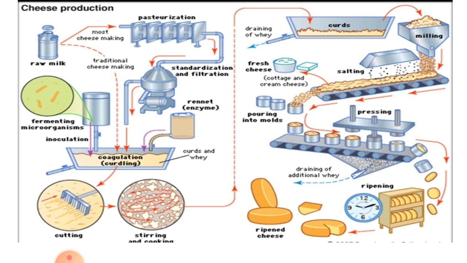Finally the whey will be drained and this curd will be milled, and after milling it is salted, and this fresh cheese is known as cottage cheese or cream cheese. Apart from this, when it is poured into molds, pressed, draining any remnants of whey, and when it is ripened, this is known as ripened cheese, which is later preserved at 2 to 12 degrees centigrade.